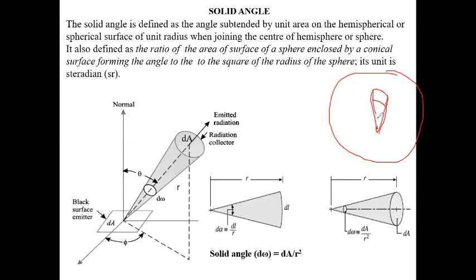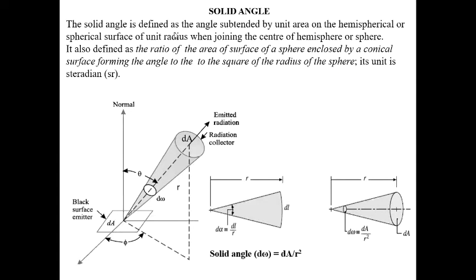Okay. So for this area, what will the angle be? This is basically called the solid angle. This solid angle is denoted dω, and dω equals the area of the surface which emits radiation, divided by the square of the radius. So this is r, and dω equals dA by r square.